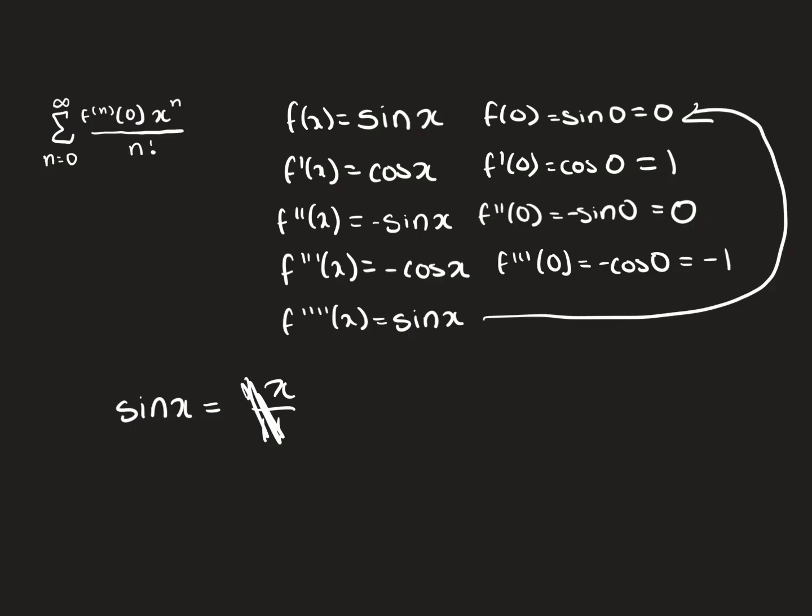So that's just x. And then for our next term, well, the derivative is 0, so we have no next term. So then we have to go to the third derivative, which is actually just a negative. So this is negative x to the third, because it's the third derivative, divided by 3 factorial. And this is negative because the third derivative is negative 1. And this pattern repeats, so x to the 5 factorial minus x to the 7 factorial, and so on. And this has this plus and minus repeating pattern.